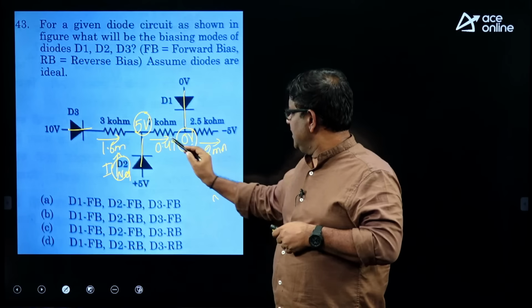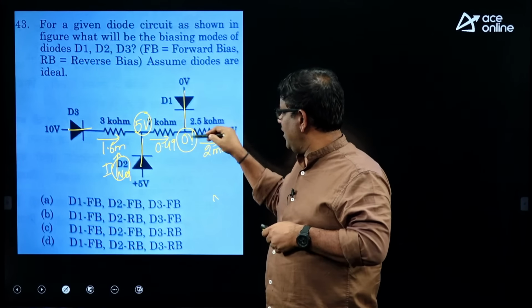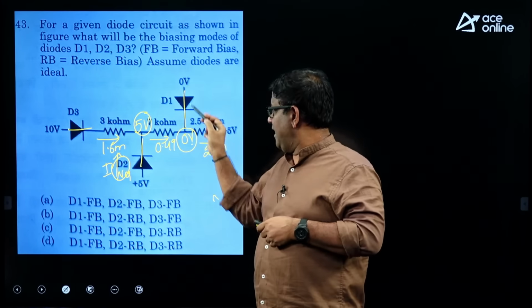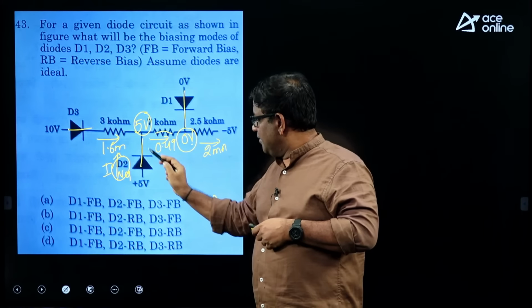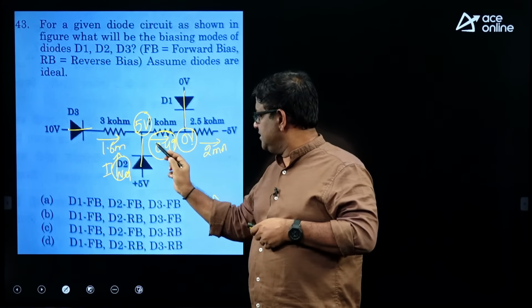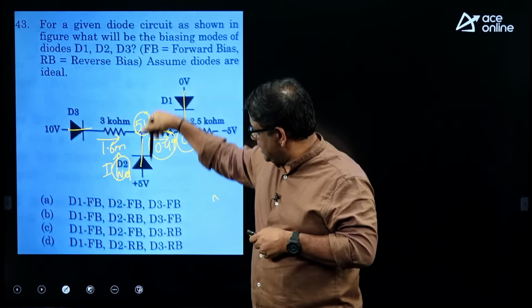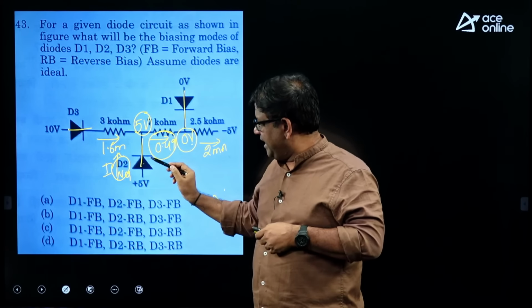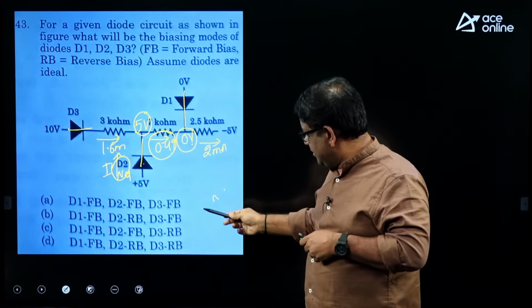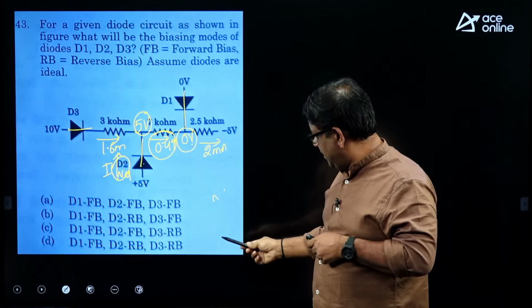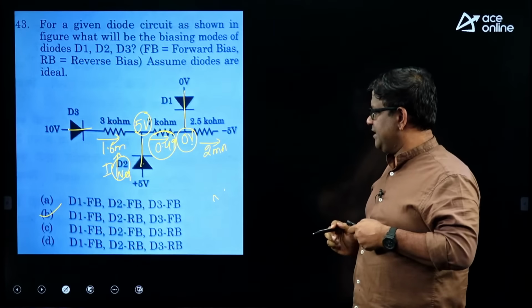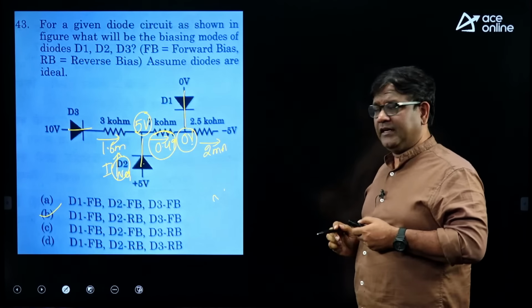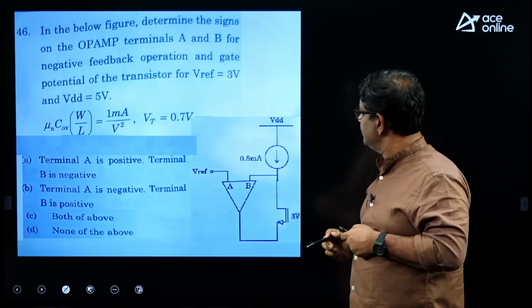So, that means D1 is on because the current flowing through the diode can be positive because of the large current. This is a small current, so the current has to flow in the opposite direction, meaning D2 is off. So, in this option D2 is off, option B. So, D2 is reverse bias, D1 is forward, D3 is forward.